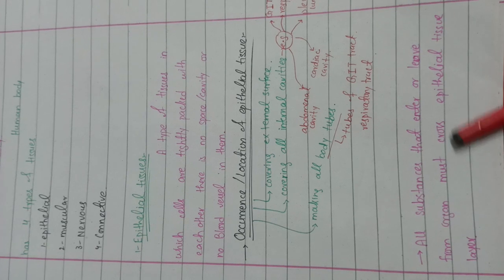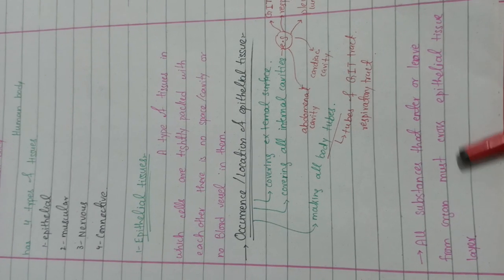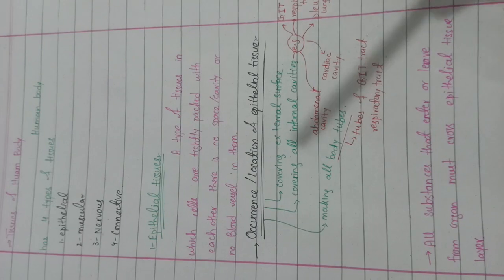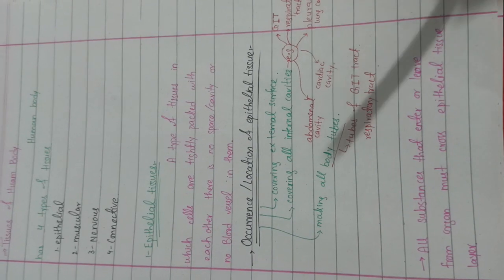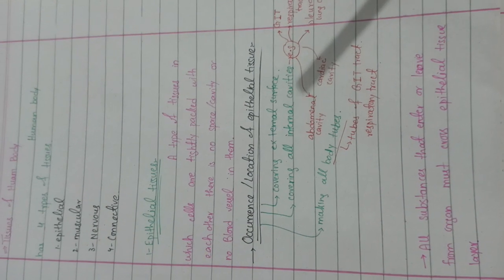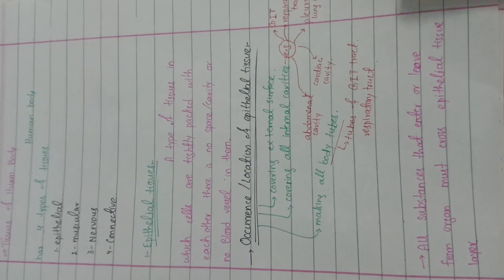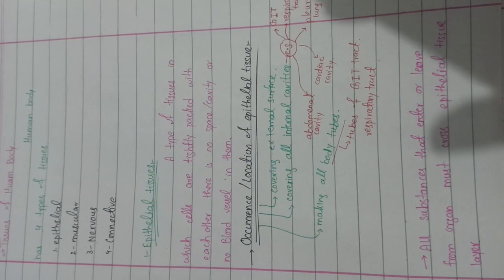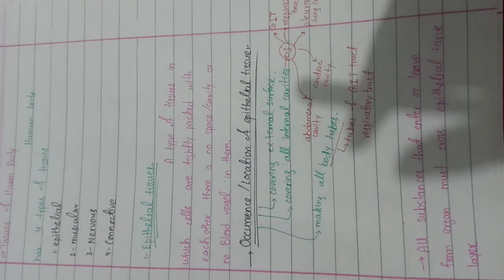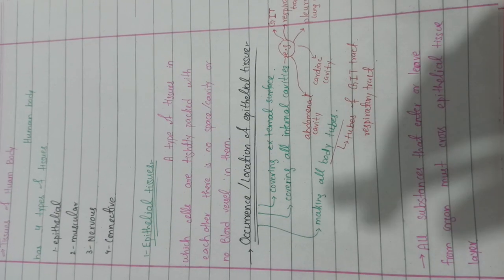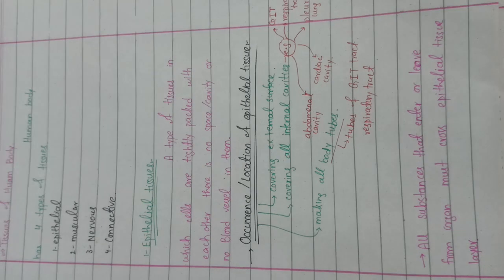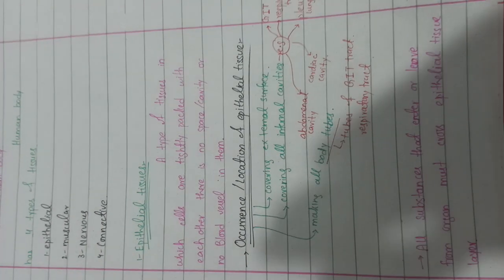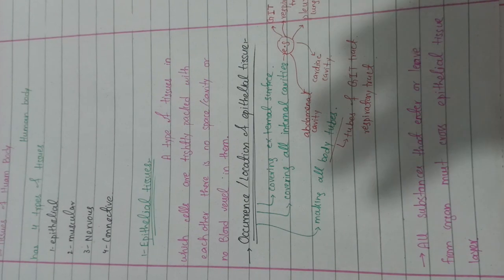All the substances that enter and leave an organ must cross through the epithelial tissue. I explained that epithelial tissue forms the entire covering of our whole body. So if a substance wants to diffuse in or out of a capillary, it has to cross the epithelial tissue, because all the blood vessels and tissues have a covering of epithelial tissue over them.